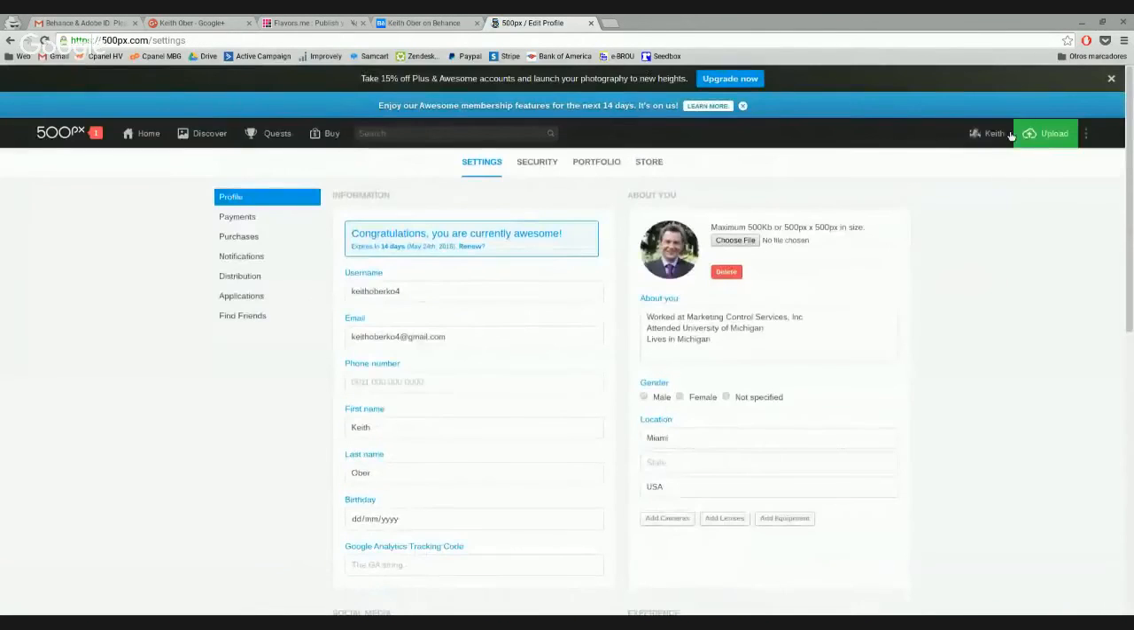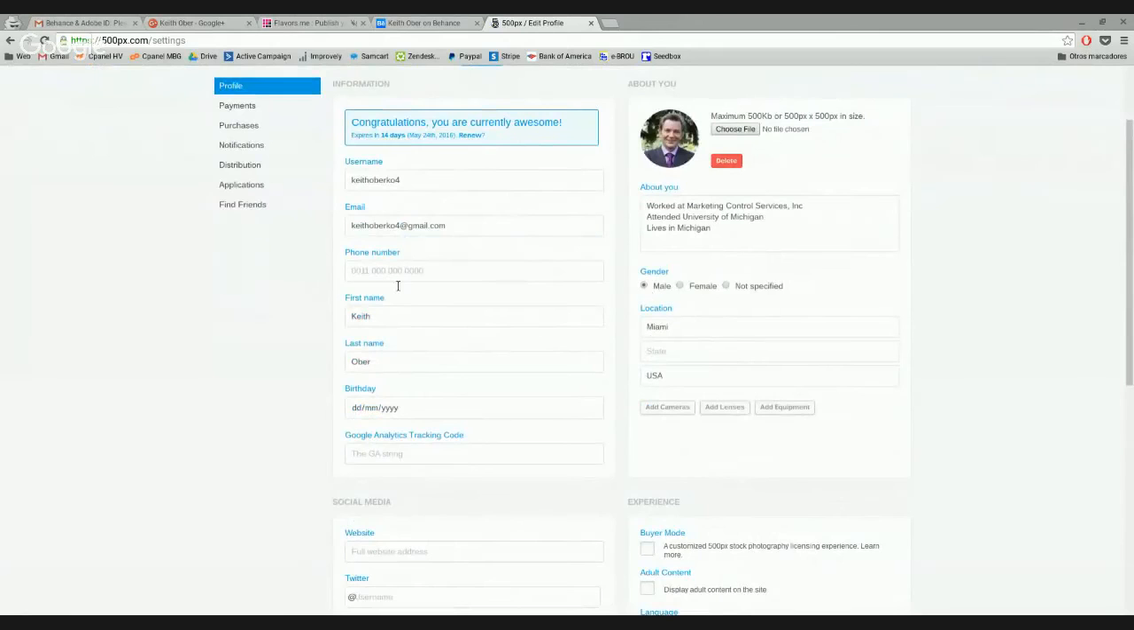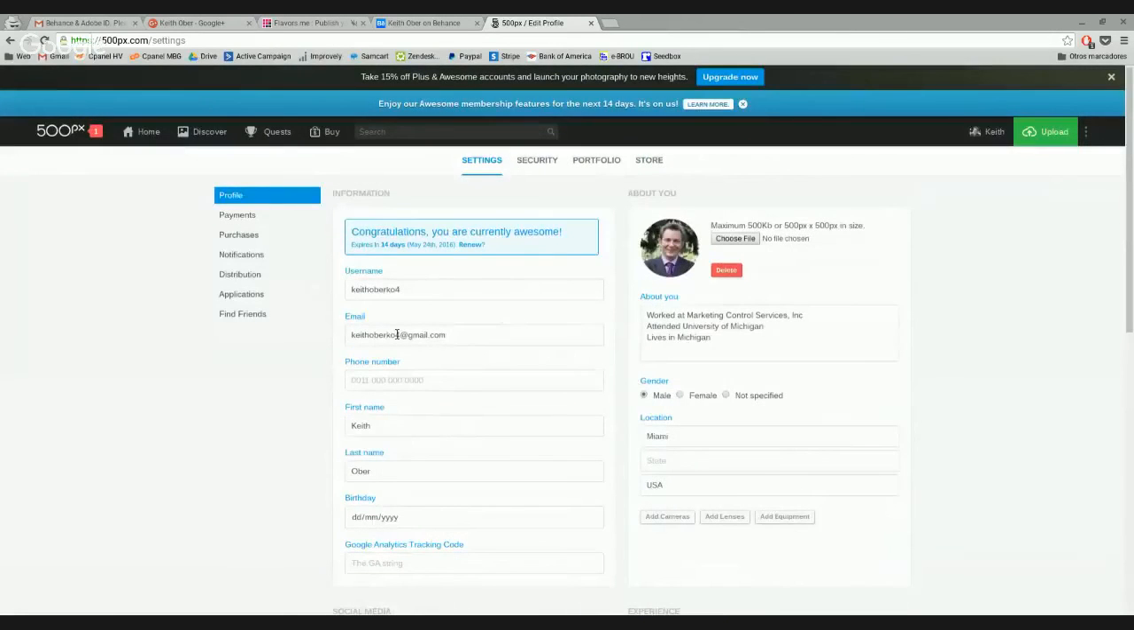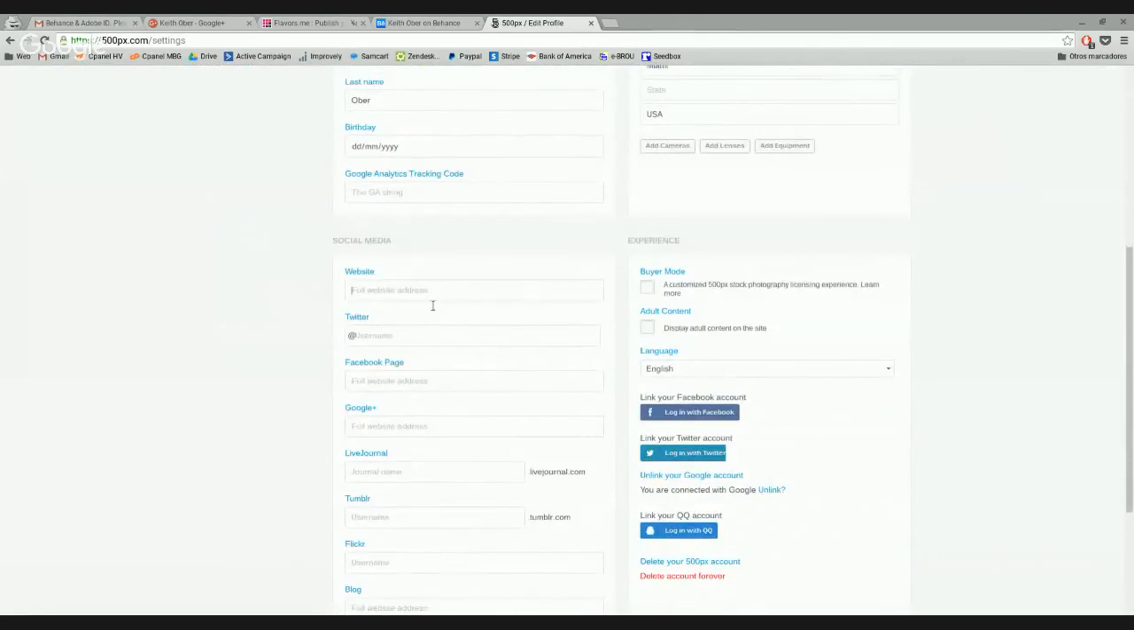So settings. Okay, so here it is. Let's go to settings. So you will go to Keith, this guy right here, and you will go to settings. And here in settings, you can add a bunch of stuff, like gender, Google Analytics tracking code if you want to track analytics, whatever. And this is where stuff gets going. So the full website address that I'm using is semanticmastery.com. The username is going to be Keith over, boom. The Facebook page, if you have one, Google Plus.